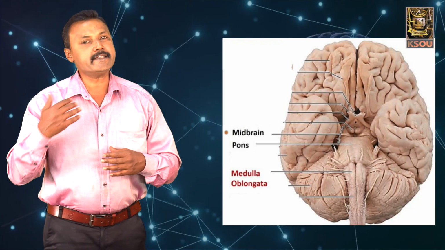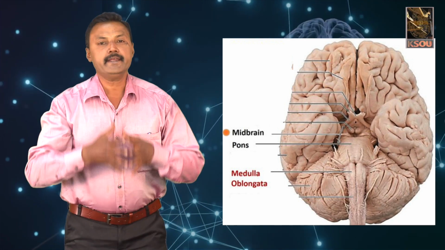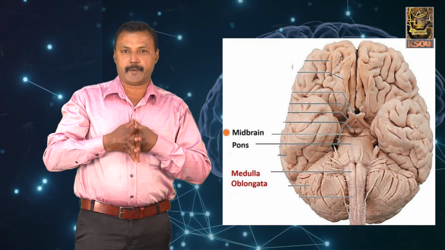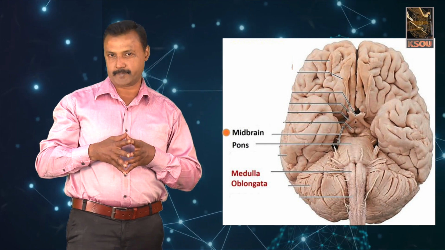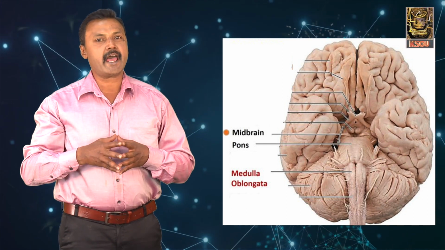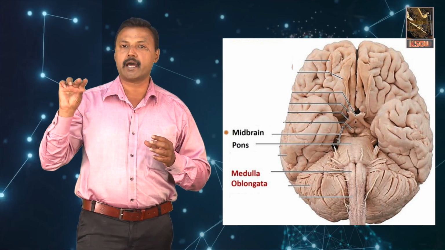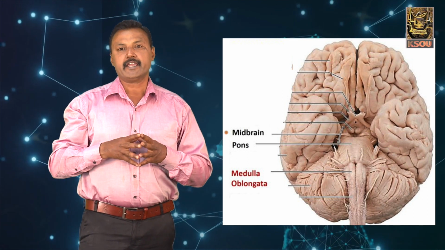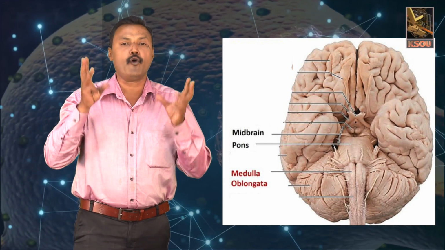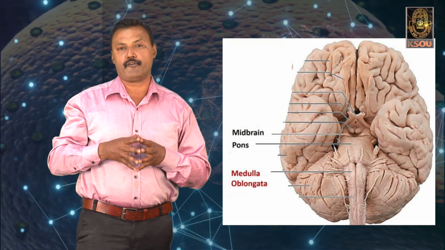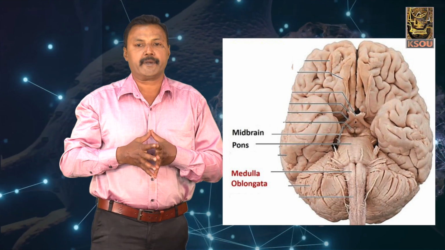So, dear students, let us all move on to the midbrain or the mesencephalon. The midbrain is a small brain portion that connects the forebrain and the spinal cord. This midbrain has transverse bands of nerve fibres called the crura cerebri. The midbrain produces itself into four important optic lobes, which are also called the corpora quadrigemina.